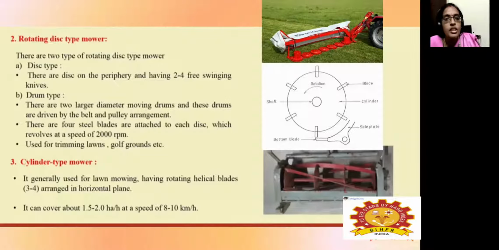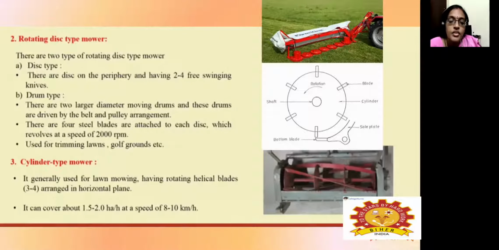So in the case of rotating disc type, there will be two types: disc type and drum type. Disc type means on the periphery it will have 2 to 4 free rings and knives, for example this one. In the case of drum type, it consists of large diameter moving drums, and these drums are driven by a belt and pulley arrangement. Mostly it is used on golf grounds and to prepare good appearing lawns. So for trimming the lawns, it will be used.